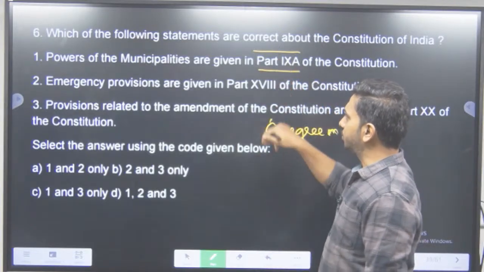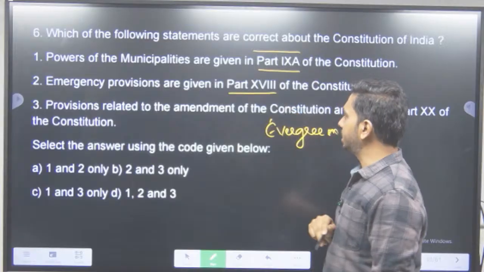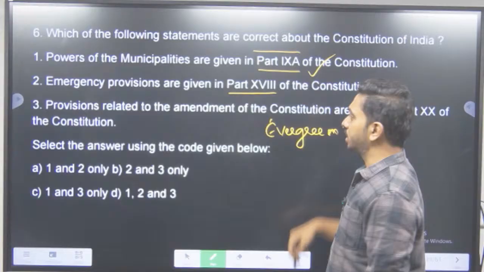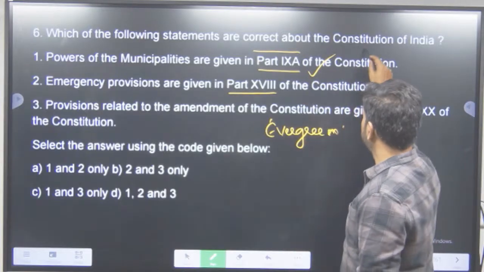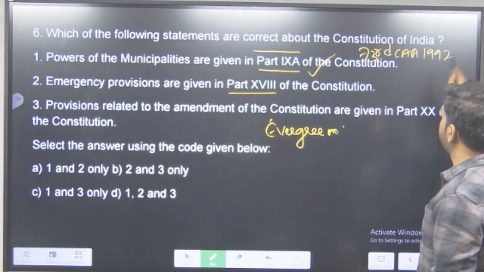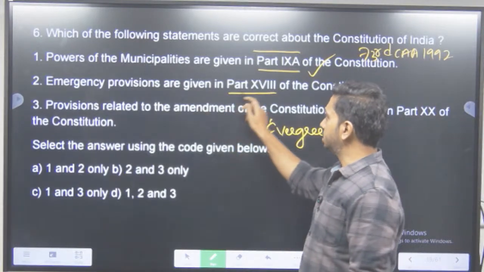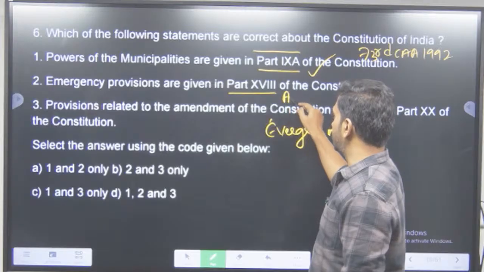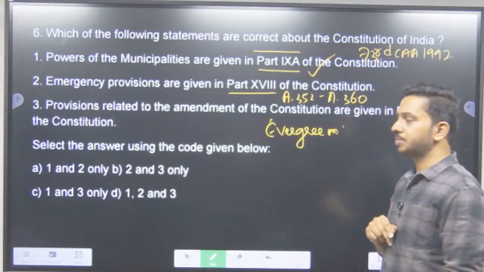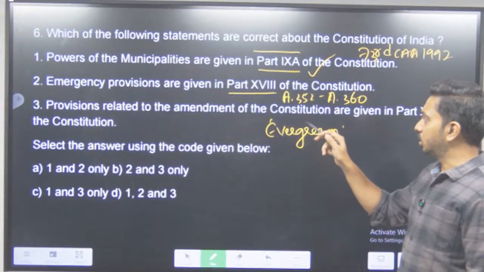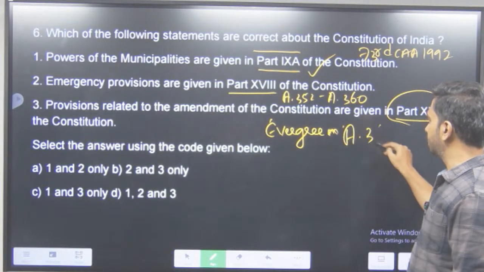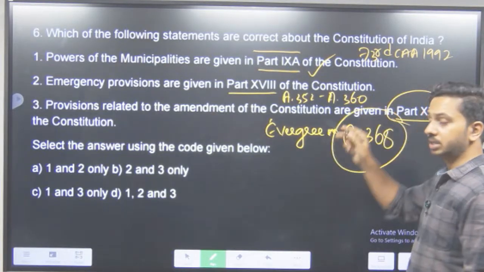So emergency powers are given in the Part 18 of the Constitution. Yes. Powers of municipalities, Part 9A. 73rd Constitution Amendment Act 1992. Emergency provisions are given in Part 18. Yes. Article 352 to Article 360 of the Constitution. Provisions related to amendment of the Constitution are given in the Part 20. Yes. Article number 368. Again Article 368.